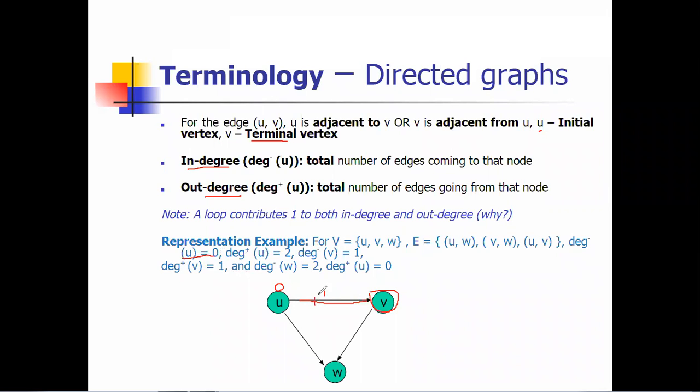And if you are talking about the out degree of U, how many edges go from that node? The total number of edges: this is 1 and this is the second. So the total is 2 edges. That's why the out degree of vertex U is equal to 2. So this is the concept of in degree and out degree of a vertex. I hope you're clear on that part. Now we'll see the next point.